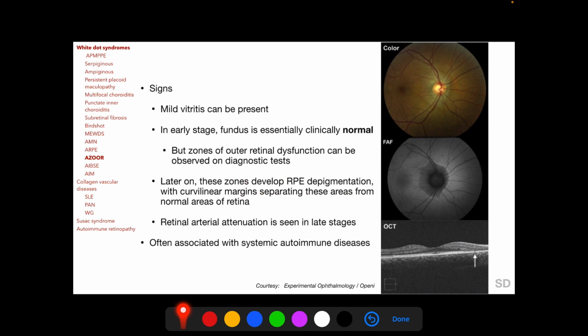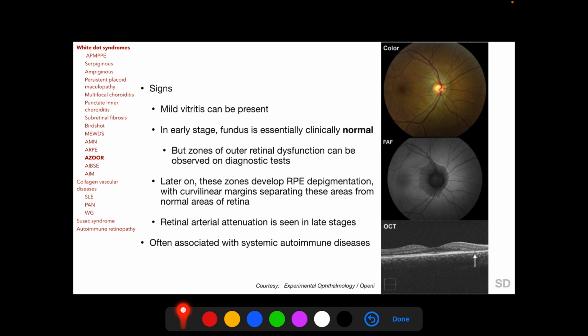Mild vitritis can be present, and as we have mentioned, in early stage the fundus is essentially clinically normal, but there are zones of outer retinal dysfunction which can be observed on diagnostic tests, and from this the term zonal is derived.